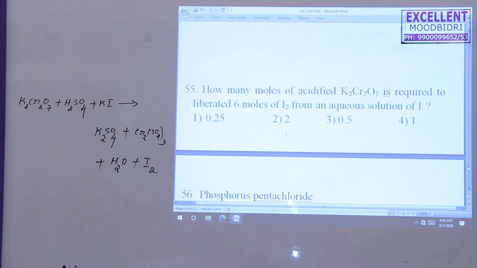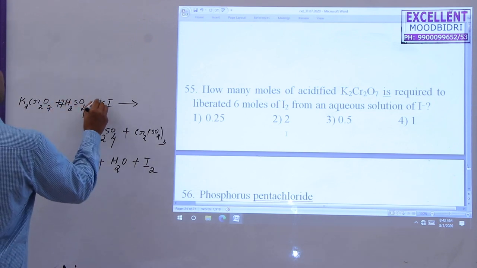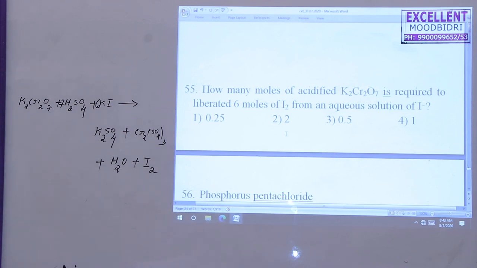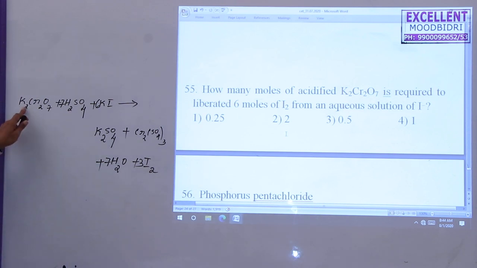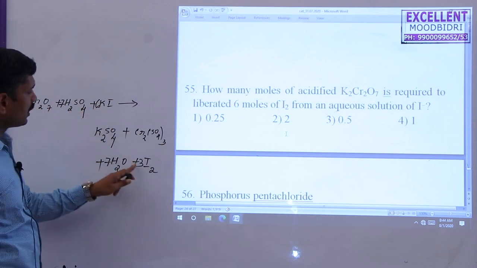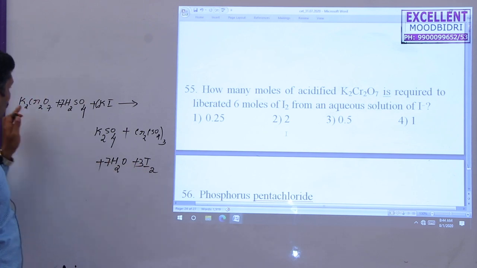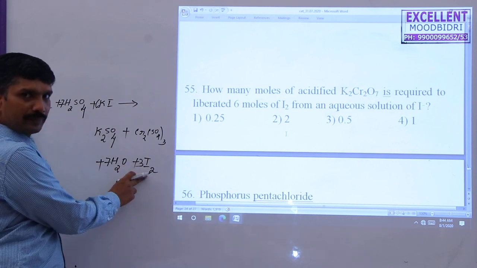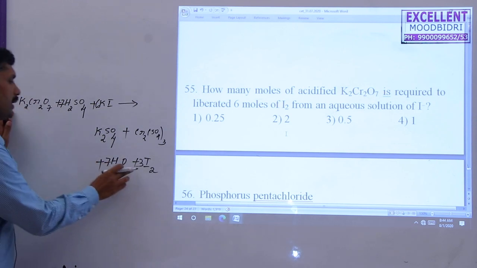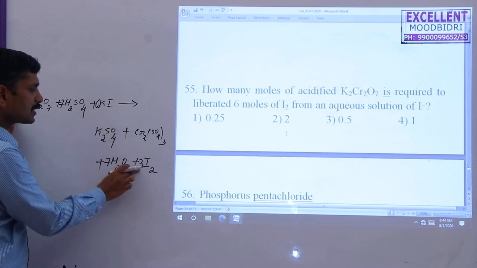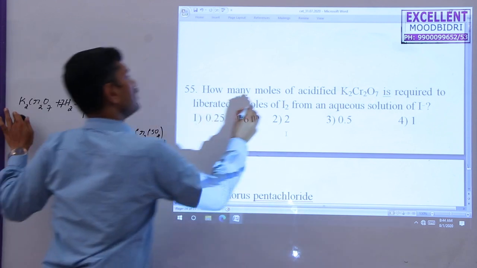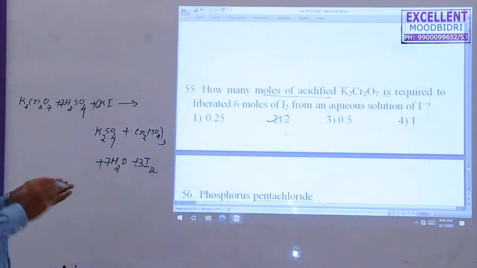So you have to balance the equation here. While balancing the equation, 7 mole here, 6 mole. Next, 7 mole here, 3 mole. In this equation, potassium dichromate with the aqueous solution liberates 3 mole of iodine. They ask for 6 mole, so it doubles. The acidified dichromate is doubled, so the second option is correct here.